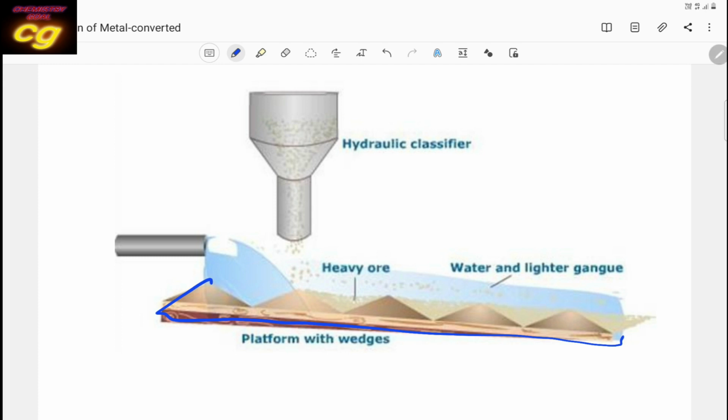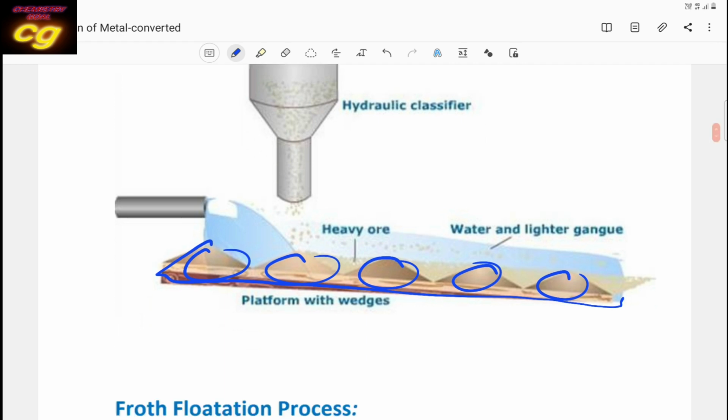The ore is heavier, so it will be settled at the bottom of the table, and the impurities will be washed out. In this way we can remove impurities. That is called gravity separation.